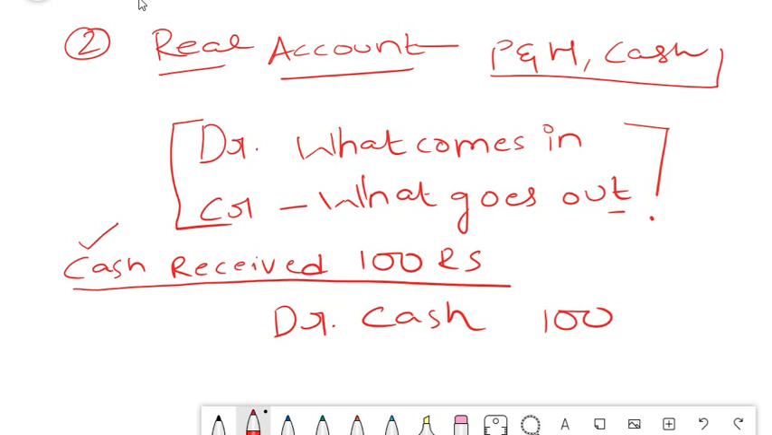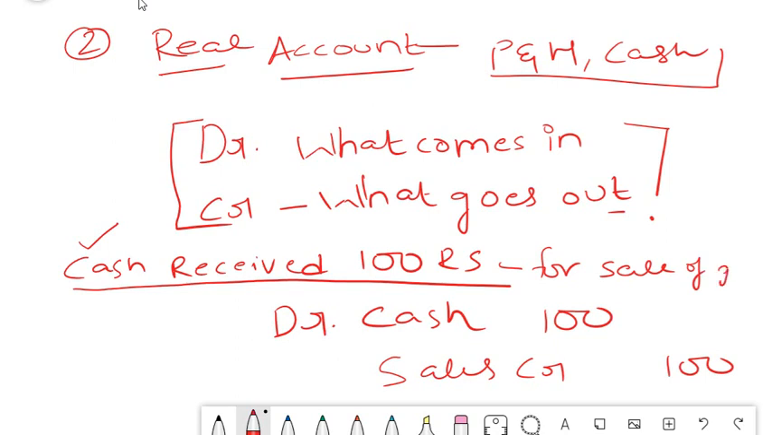Debit cash and credit, for example, sales 100 goes to your credit. That comes under your nominal account, which is your next rule. Cash received 100 rupees for sale of goods. This is the journal entry which you should pass. So here what are the two important things? One is cash. What is the other thing? Sale of goods. So you have to identify what it exactly says.